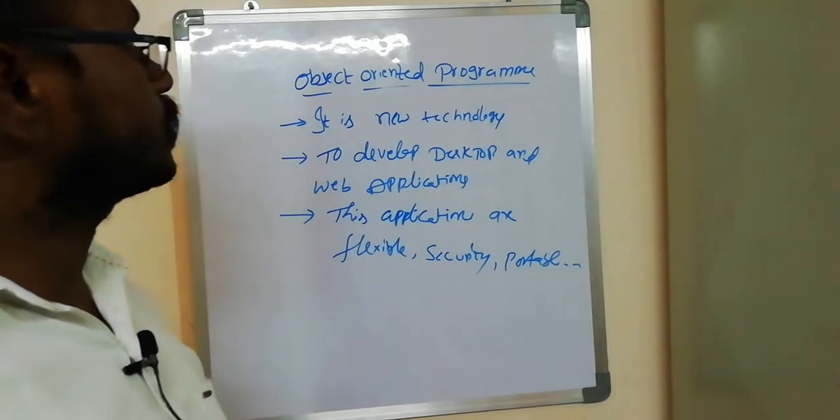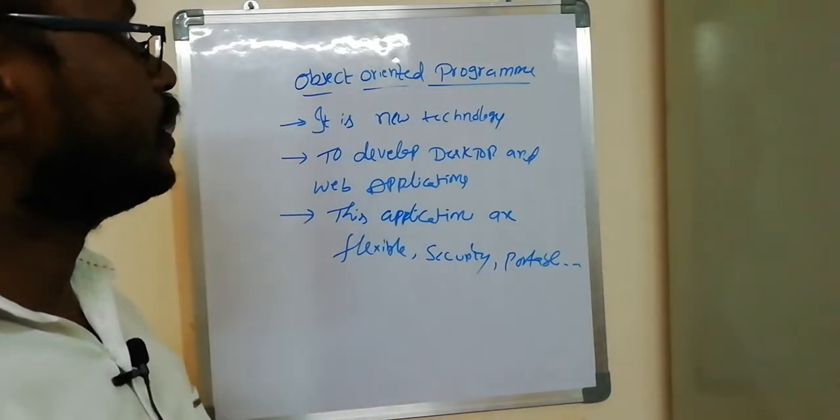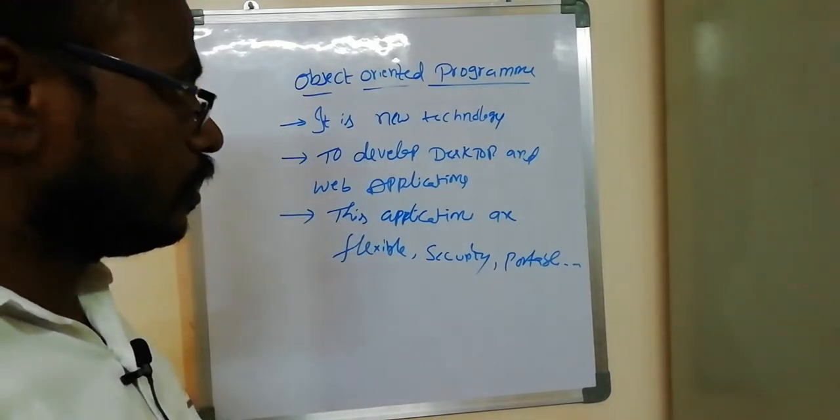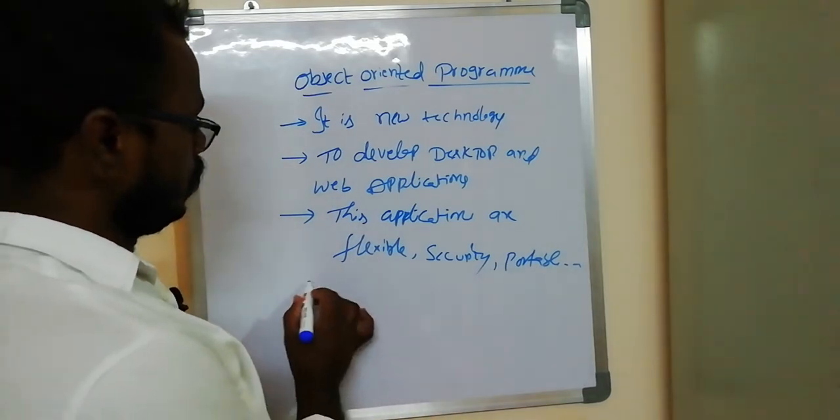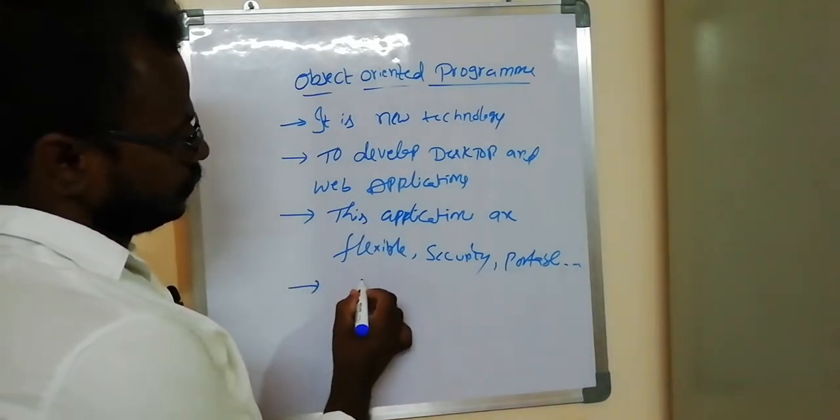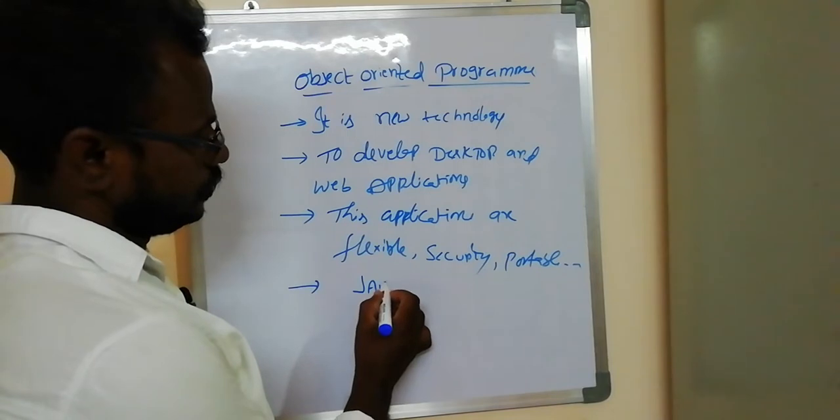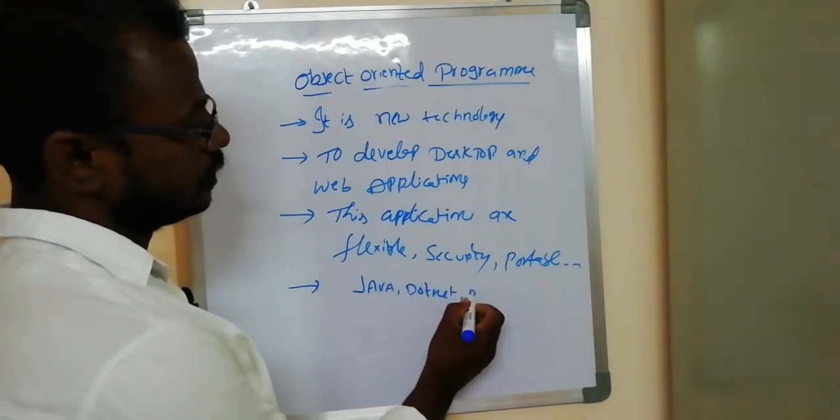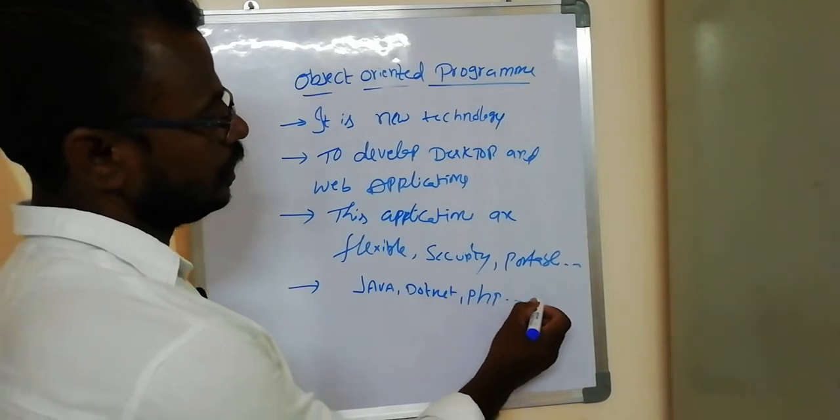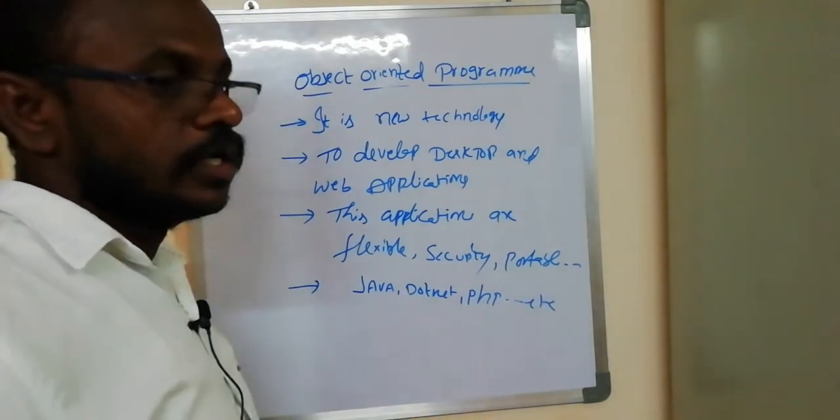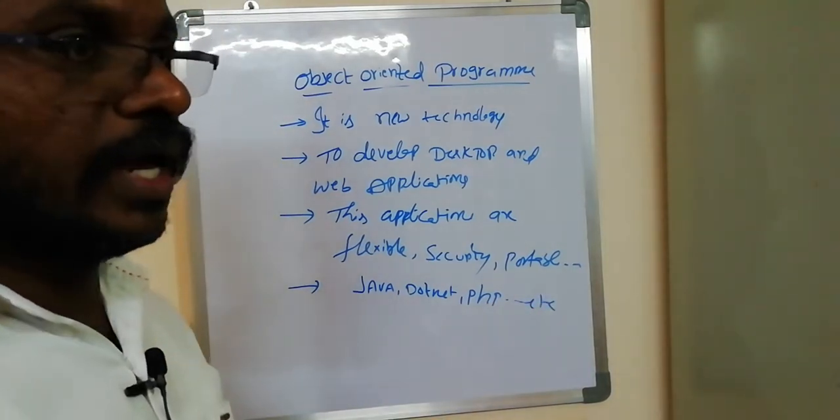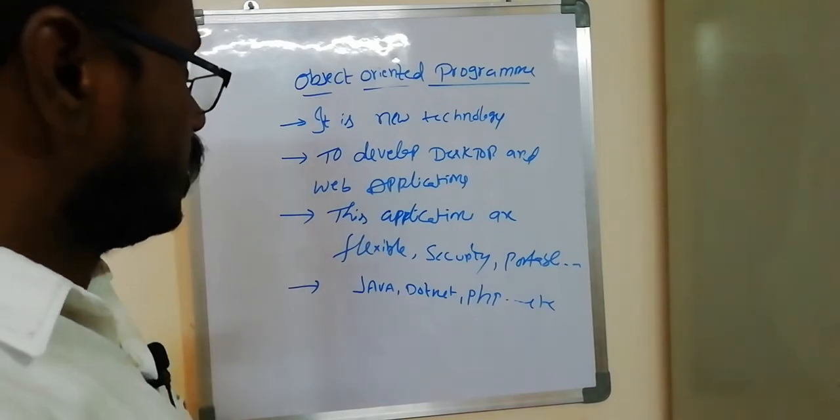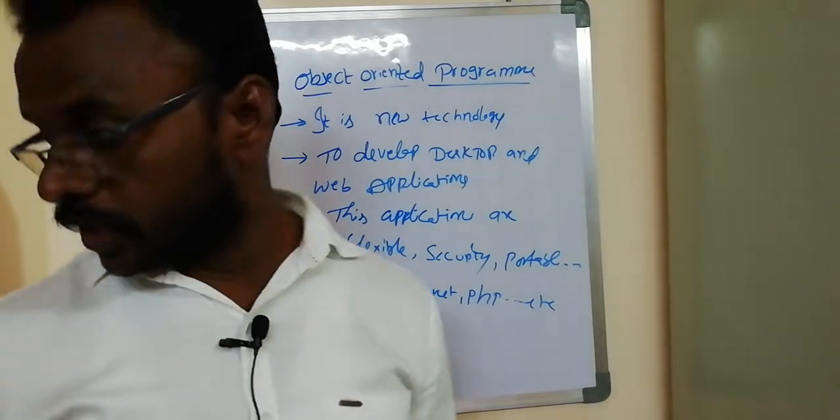In this concept, object oriented languages are examples like Java, .NET, PHP and so on. These are all different types of languages, examples for the object oriented program.